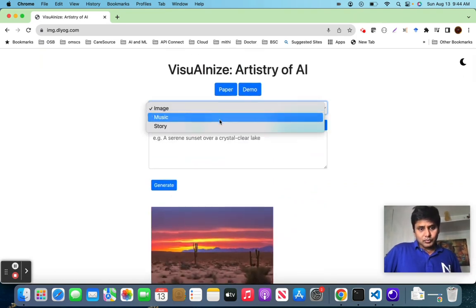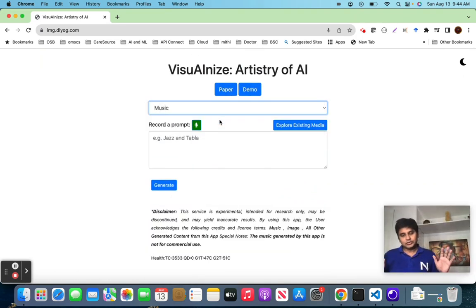Same thing with music. Now, music needs to be called out because it uses a Facebook AudioCraft pre-trained model. However, we have done some fine tuning on the prompt for better music generation. However, this model is only for non-commercial use. In this app, the images you can still use commercially as per the license agreement.